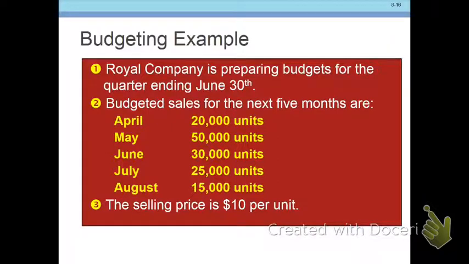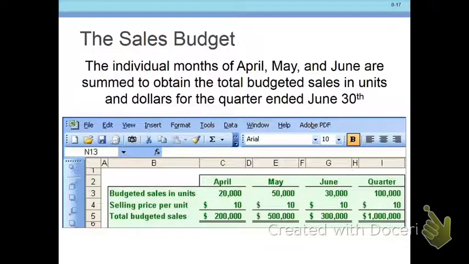Notice we have the budgeted sales for the next 5 months, and the selling price is $10 per unit. So we can go ahead and put that in an Excel spreadsheet, and notice what we get here is our sales. All we've done is taken the budgeted sales in units times the selling price to get total budgeted sales. Simple enough.